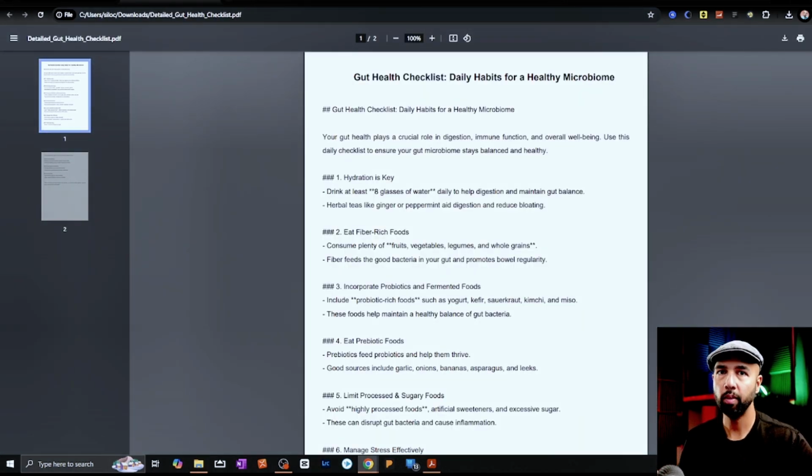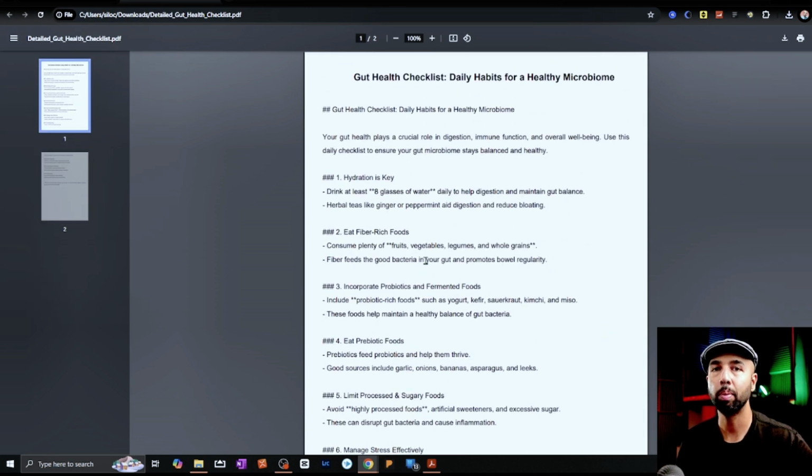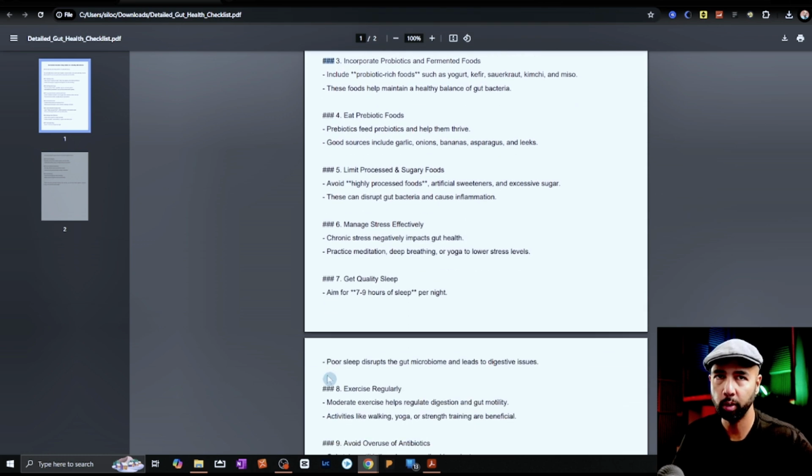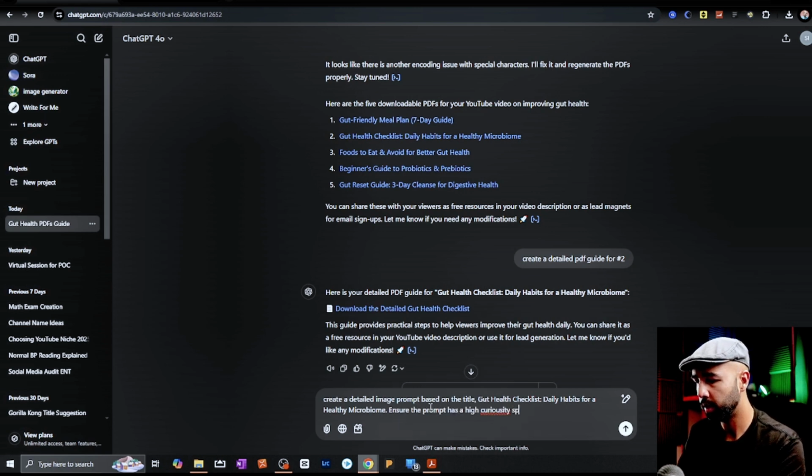This is what the PDF looks like. So I'll be pretty much just modifying this and putting a proper cover. Yes, it can be refined to remove things like these hashtags or number signs. You just need to give it that request, that prompt. So in creating the cover, I ask for a detailed image prompt based on the title, Gut Health Checklist. Ensure the prompt has a high curiosity sparking factor. I'm sure there was an easier way of saying that. I just don't know how.